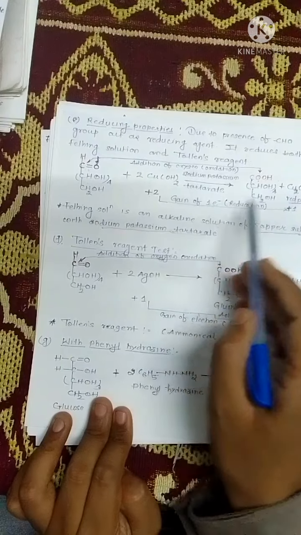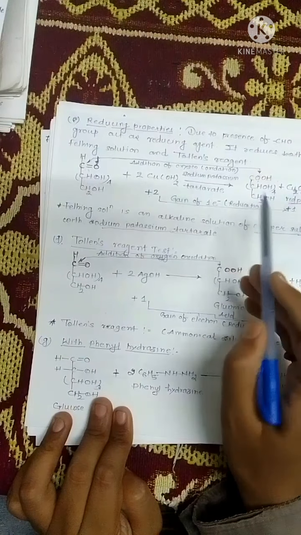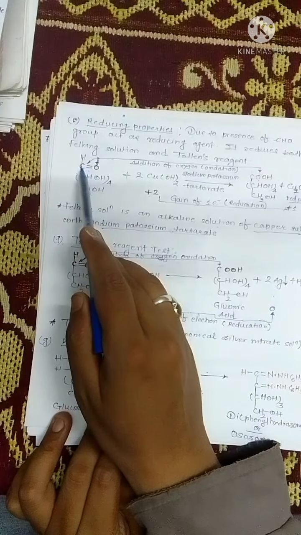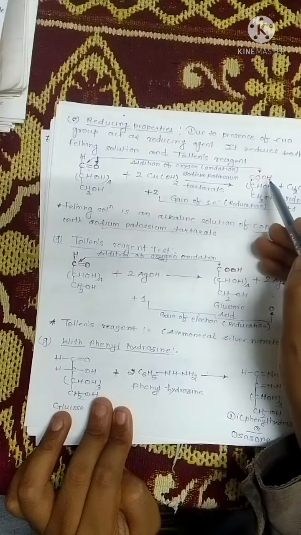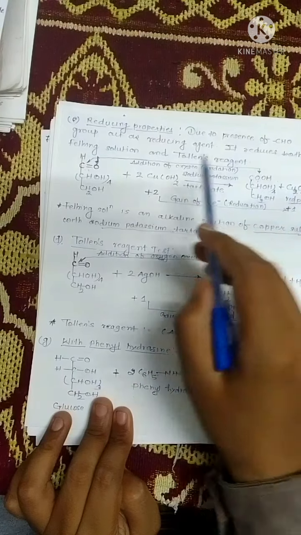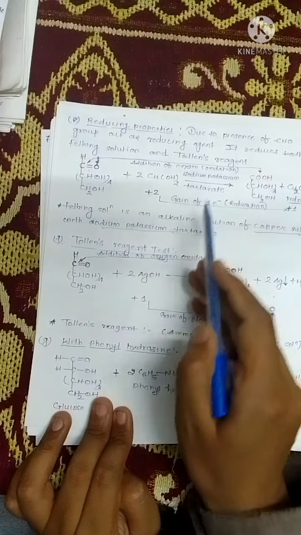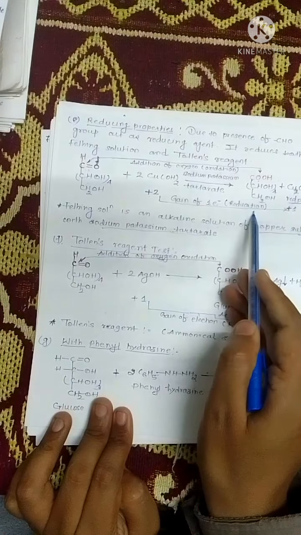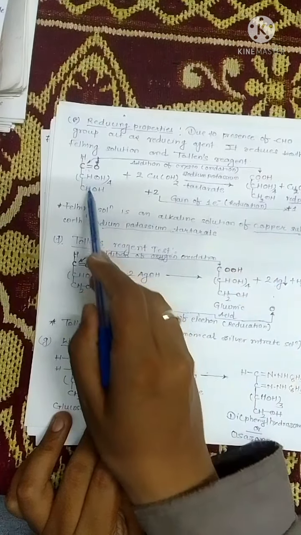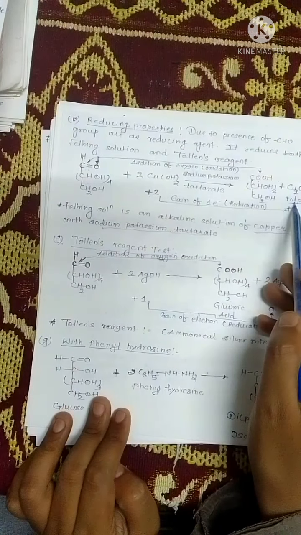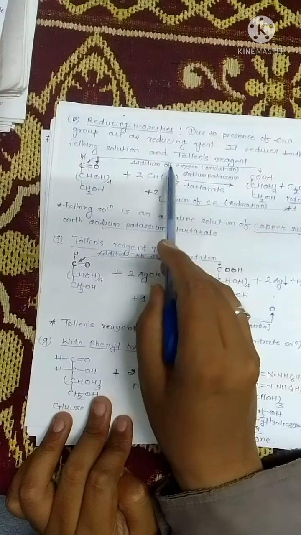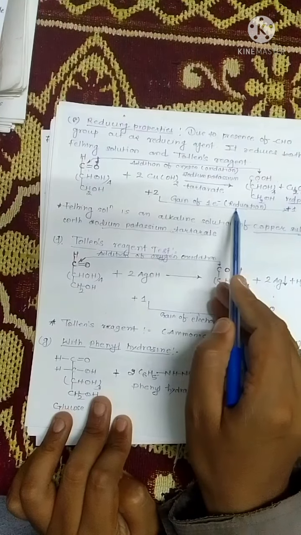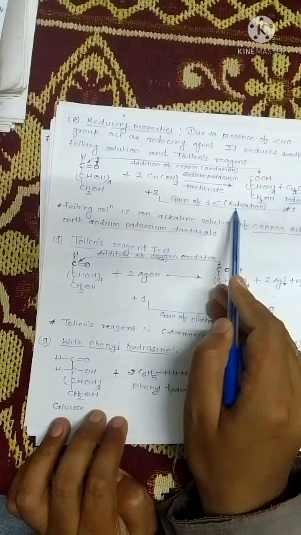Gain of electron is known as reduction, and in glucose the aldehydic group is converted into a COOH group, so that is oxidation. In the same reaction, two types of phenomena go on, that is oxidation and reduction. That's why it is known as a redox reaction.